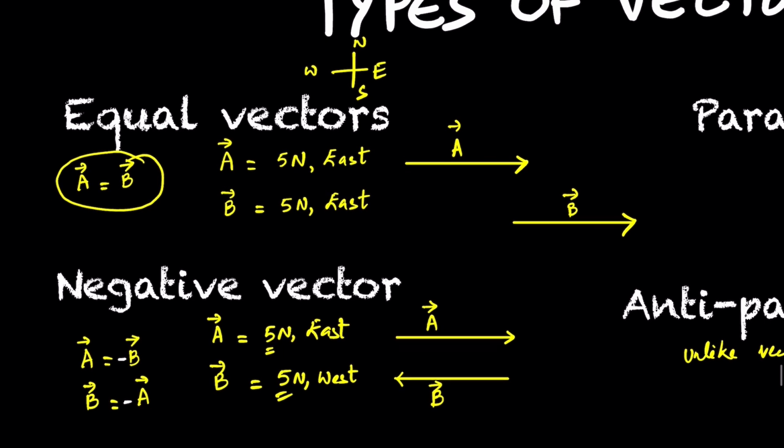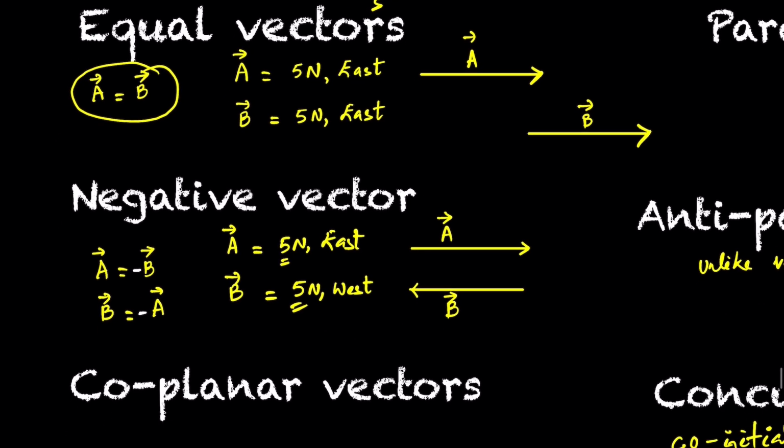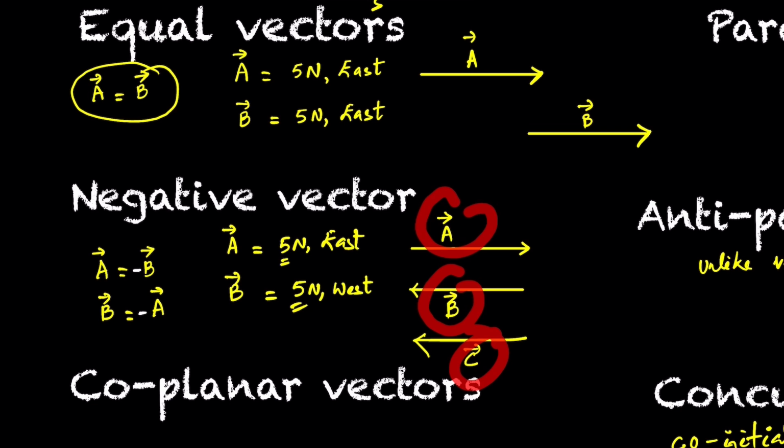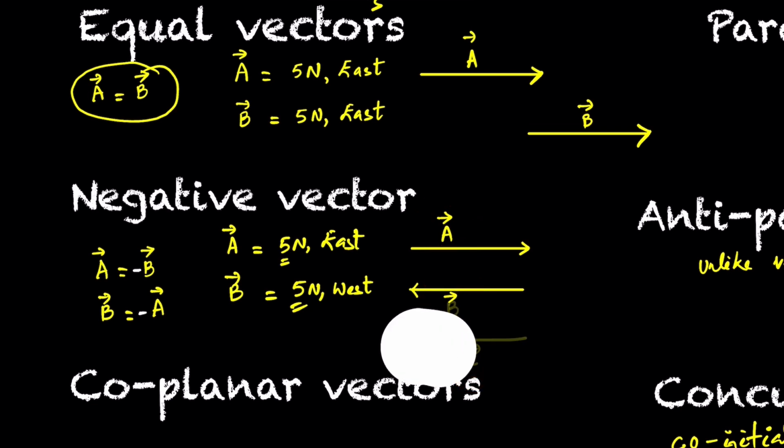Same direction, parallel. Negative vectors: two vectors are said to be negative vectors if they are equal in magnitude but opposite in direction.